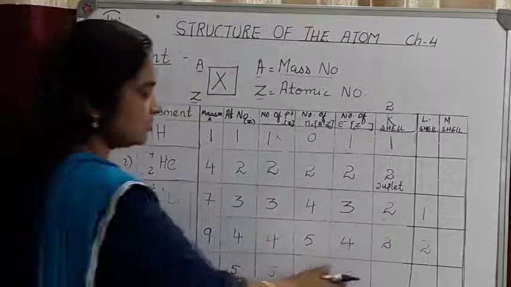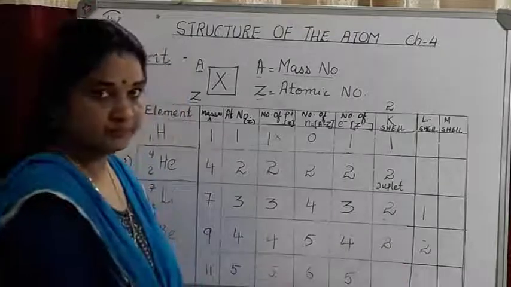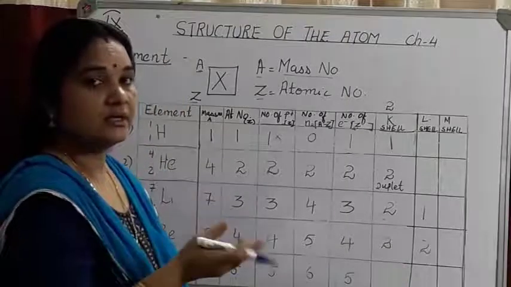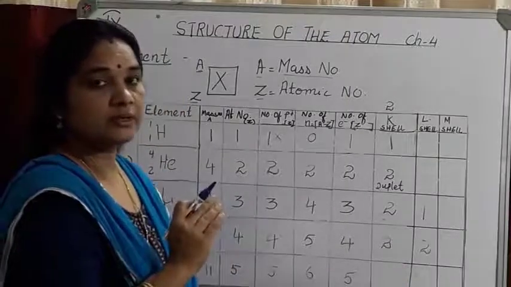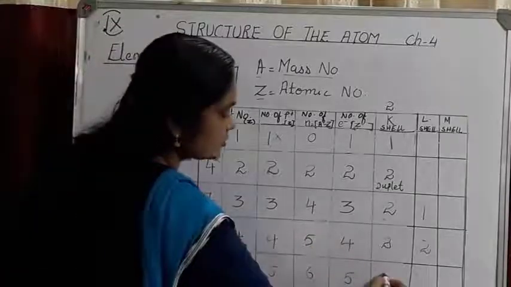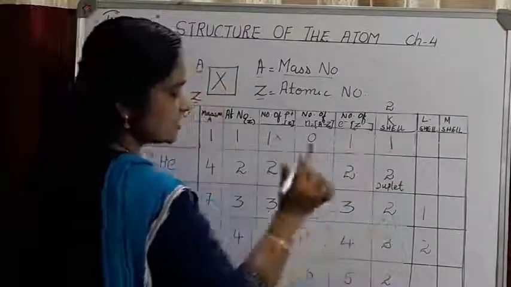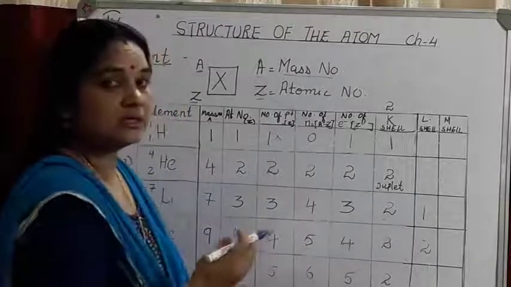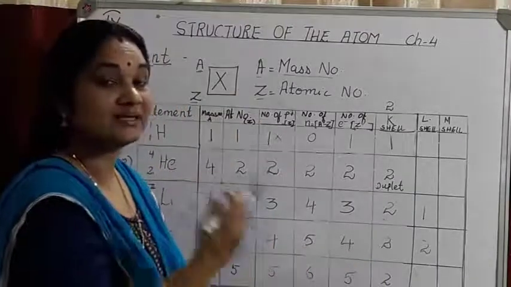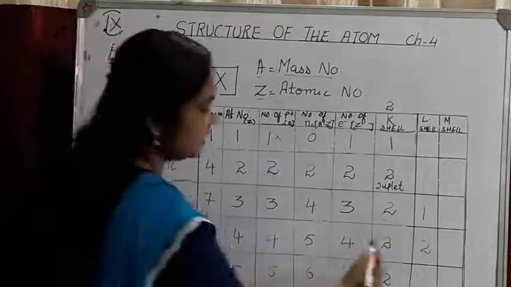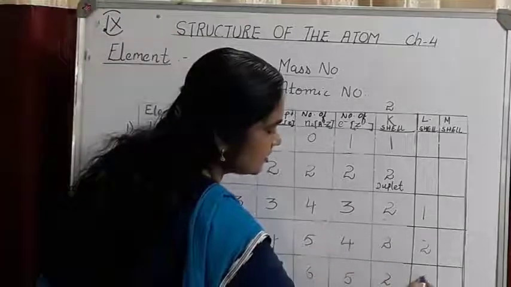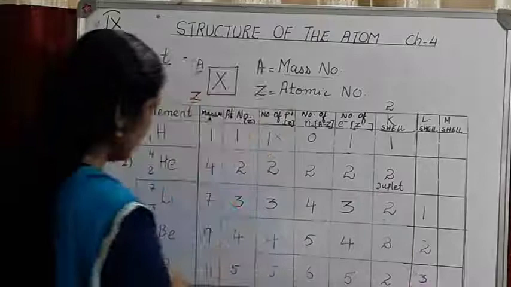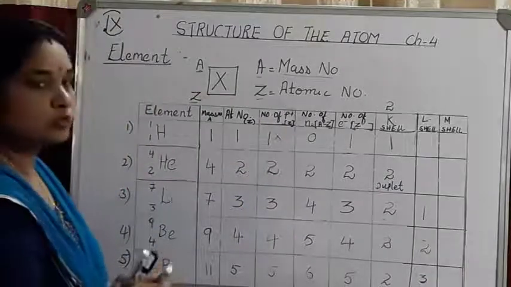Now let's see how these 5 electrons will be distributed. In the first shell, out of 5, how many electrons can be occupied? 2. So 2 electrons will occupy the K shell, the first shell around the nucleus, and then 5 minus 2 is 3. So 3 electrons will occupy the next higher energy level, that is the L shell. So the electronic configuration of boron will be 2, 3.